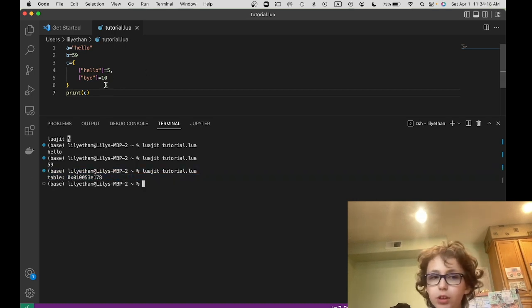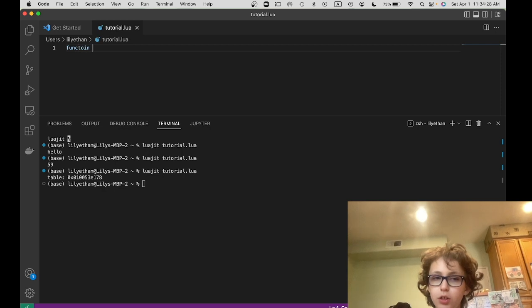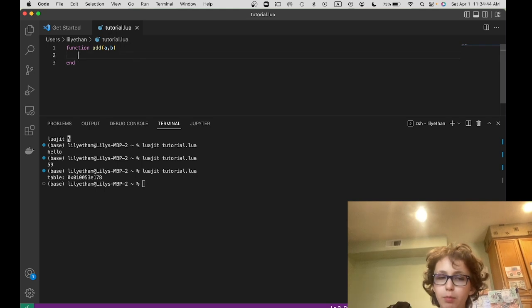So now, let's move on to functions. All that functions do is they let you store code. So to declare a function in Lua, you go like this. Functions are meant to store code. Function add. Let's say we want to add two numbers together. We can go like this, and then make that function. Oh, sorry, we don't use curly braces here. We use a different syntax. We use end, and then in between we put return a plus b. So we can do stuff like that.